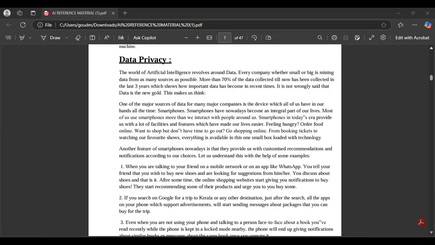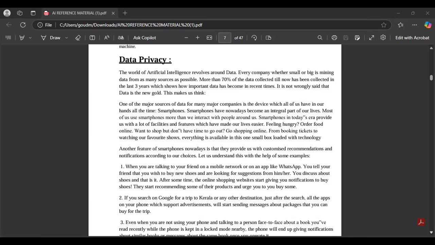So in this topic, the world of artificial intelligence revolves around data. Every company, whether small or big, is mining data from as many sources as possible. More than 70% of the data collected till now has been collected in the last 3 years, which shows how important data has become in recent times. Here, data privacy means what, children? I will give an example, right?